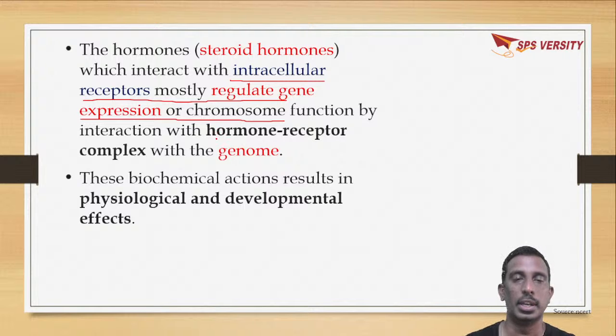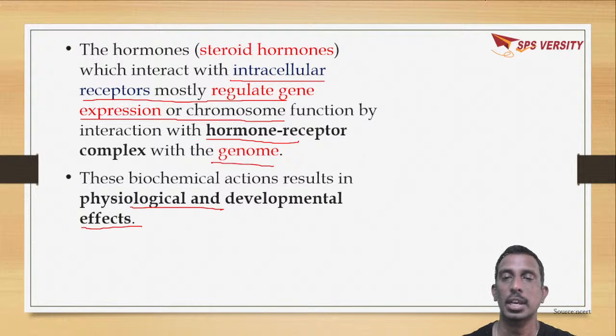Okay. Interaction of the hormone receptor complex is within the genome, which will lead to physiological or developmental effects. That is, these hormones will enter into the cell, into the target tissue. They are not like peptide hormones.